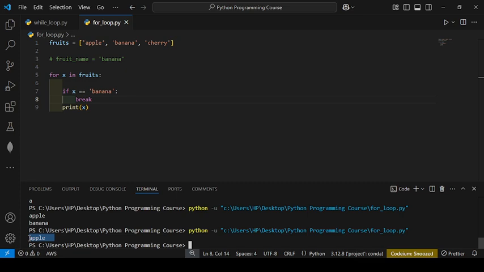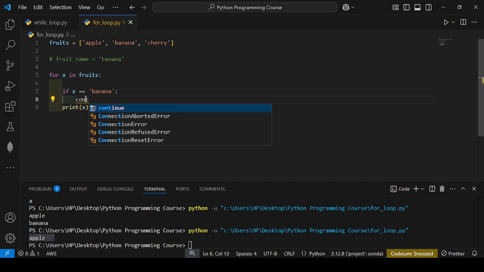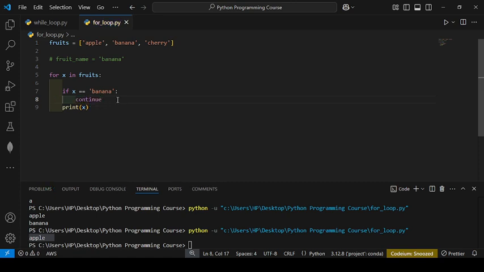Let's see the continue statement. What will happen here? You have to write the continue keyword in Python. First comes apple, then it checks whether apple is equal to banana. No, so it will print apple.